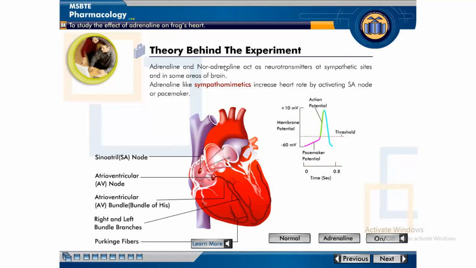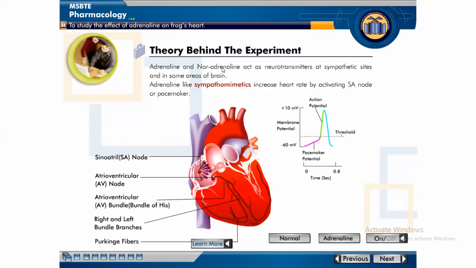Both sympathomimetic agents act as neurotransmitters at the sympathetic nerve or sympathetic site and in some areas of brain. Adrenaline, like sympathomimetics, the drugs that come under the sympathomimetic category, increases the heart rate by activating SA node or pacemaker. You can see SA node in this diagram.